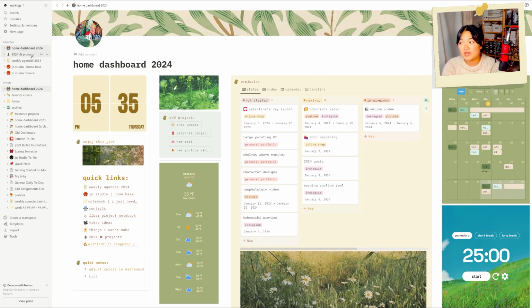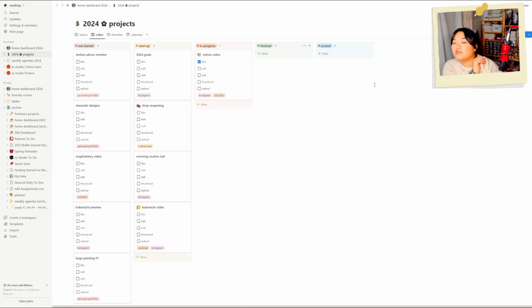So the database pages are specifically places to organize a lot of data, and it's a format that Notion, I think, is probably what they're best known for. So here you can see this is a database page. It has limited formatting, but it is where I can control all of my stuff. This is my 2024 projects database.